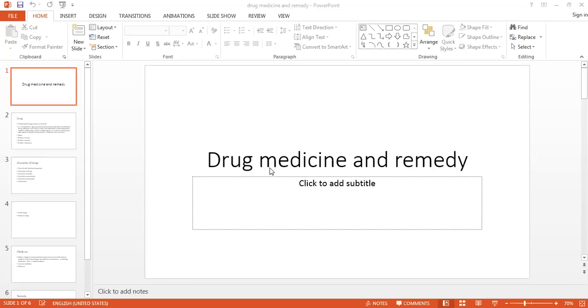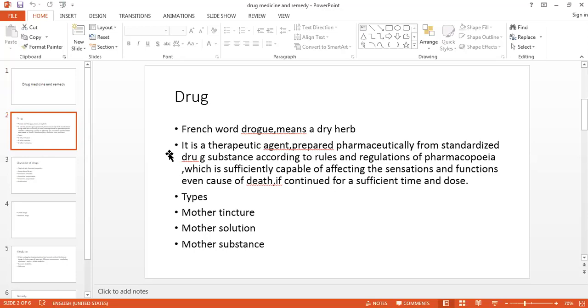So today's lecture is about drug, medicine and remedy. So what is drug? In aphorism number 20 to 23 and 105 to 116, Dr. Hahnemann has explained what is a drug.